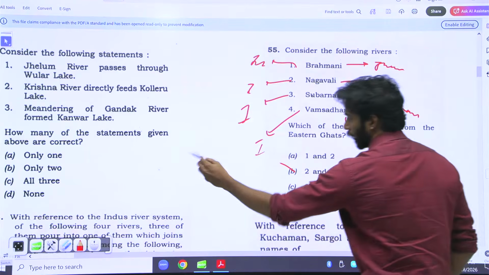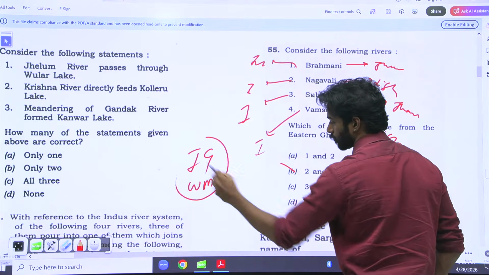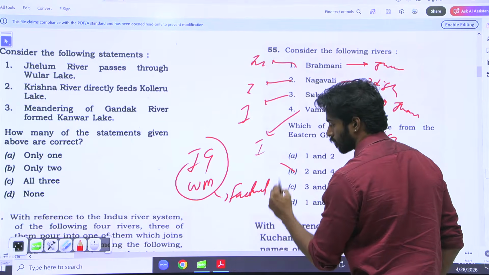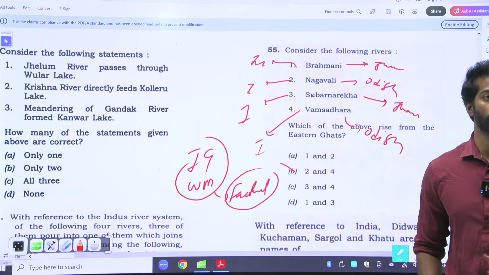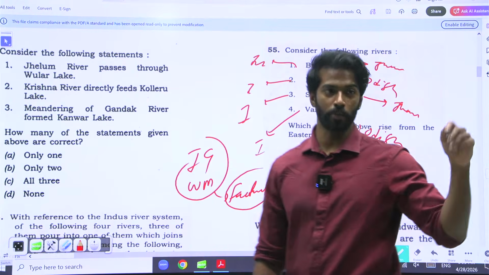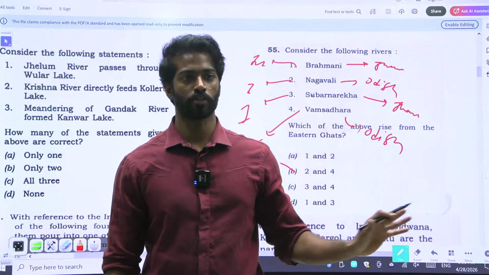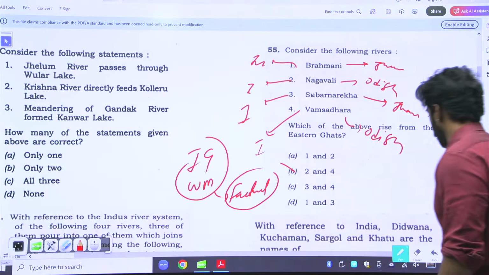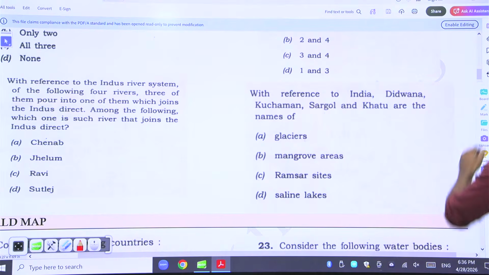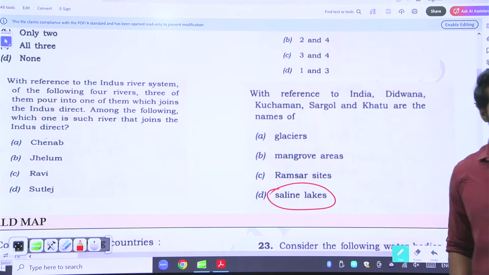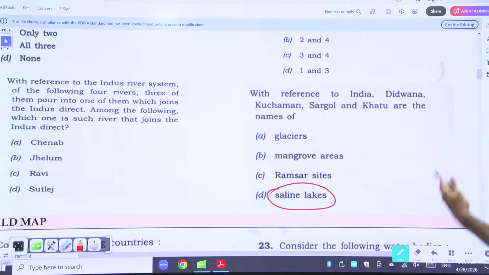And whenever it comes to Indian geography and world mapping, UPSC will ask factual questions only. Keep this in mind. I'm telling you this because you should not go into the exam thinking you will eliminate options. No, it will not happen. It's only asking factual questions. You can see all of the factual questions I'm showing. With reference to India, Didwana, Kuchaman, Sargol, and Khatu, what are they? They are all saline lakes. You had to know about Didwana, Kuchaman, Sargol, or Khatu. Is there any elimination here? It is a very factual question.